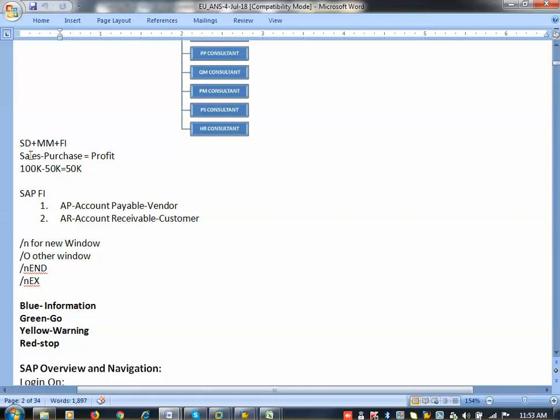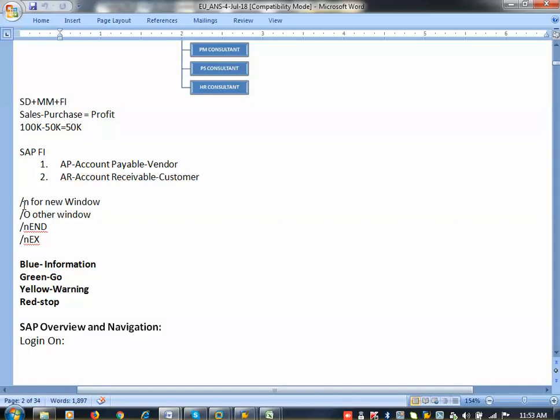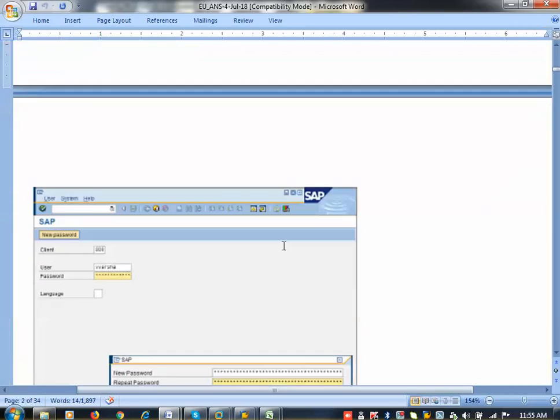Okay, so now here SAP FI, you have written the same thing here. AP, accounts payable, vendor; AR, accounts receivable, customer. You can write /O for a new window, /O for other window, /N, /N X, and then blue info. You can write this up to here. This one I will tell you. Interface. You return means I will move. Okay, return to the system now here. SAP system. Okay, SAP navigation.